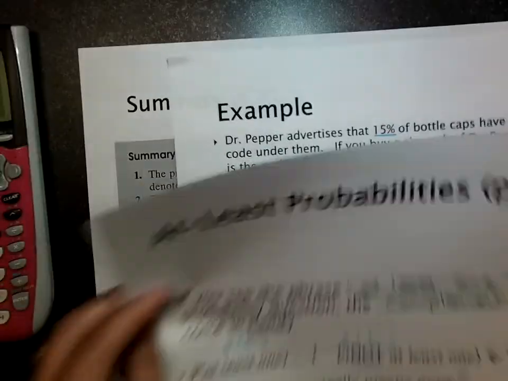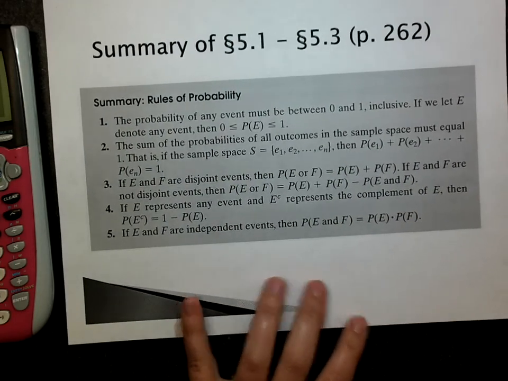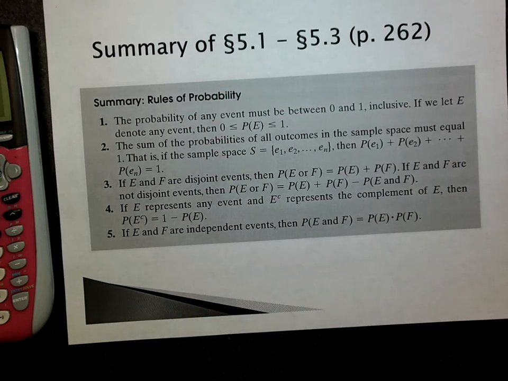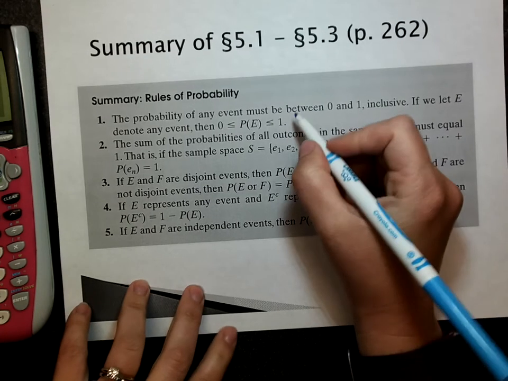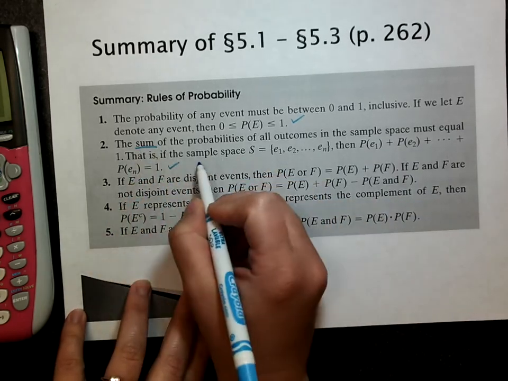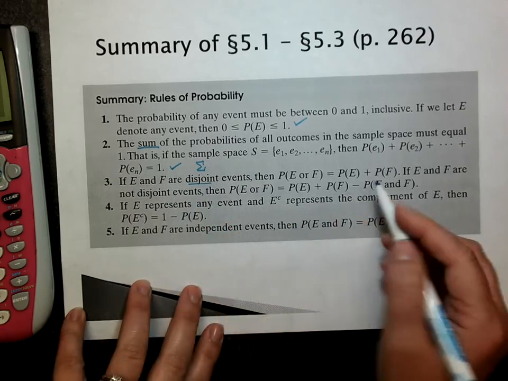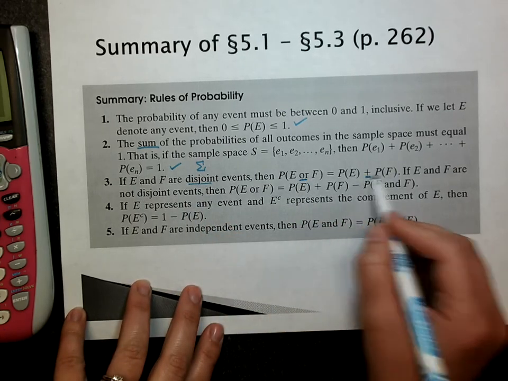All right. So this is kind of a nice summary of everything that we need to know from sections 5.1 through 5.3. We know that probabilities have to be between 0 and 1. The sum has to add to 1. Remember, we use the summation symbol. If they are disjoint events, the or probability, you just add them together.